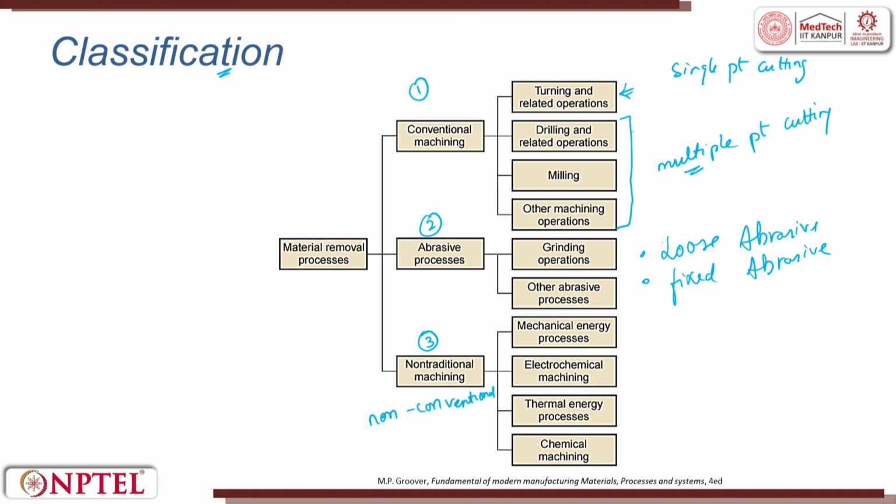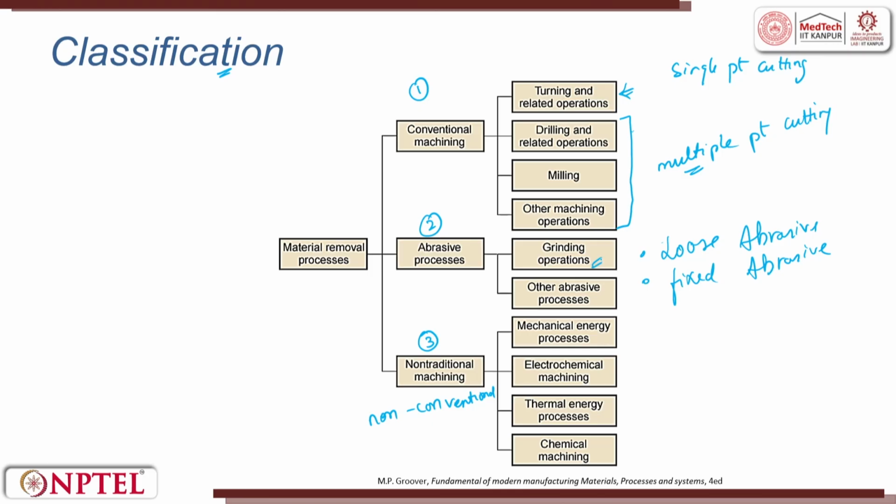Here the abrasive size is very small. We talk in terms of microns. It can be somewhere between 10 microns to 100 microns. The abrasive can be of multiple materials, multiple hardness. Those loose abrasives are spread on top of a workpiece. You have a load which is applied on top and then you try to remove material.